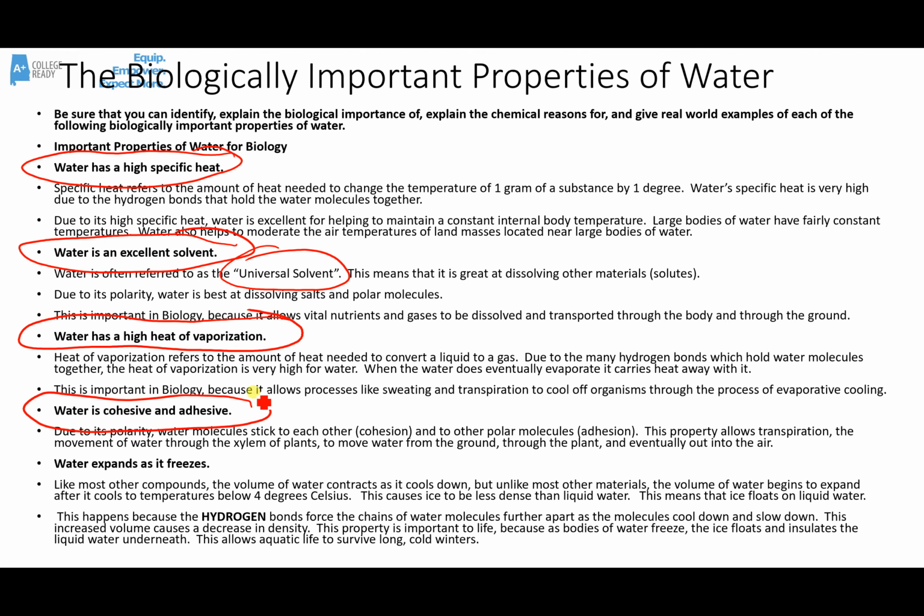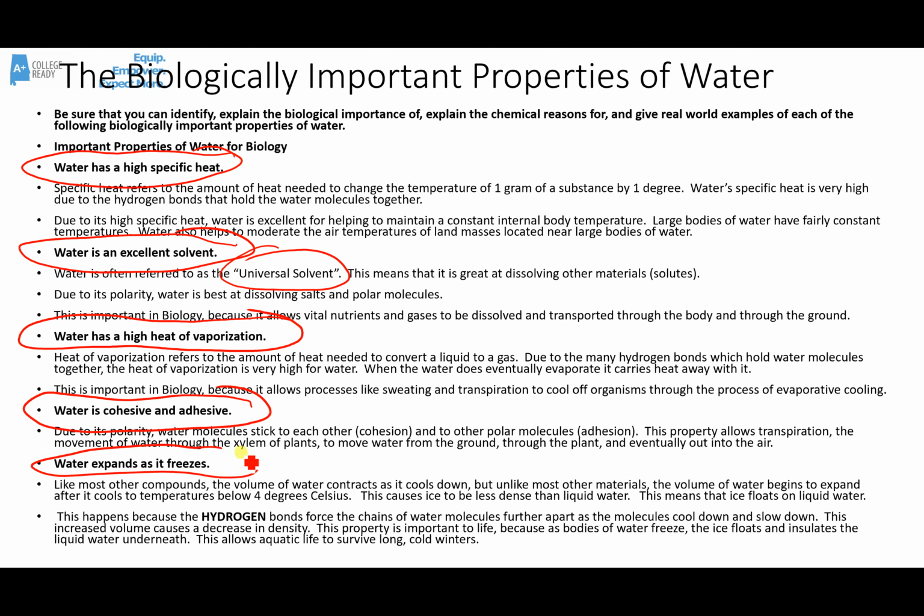Water is also cohesive, meaning that water molecules stick to each other, and it's adhesive, meaning that water molecules stick to other polar substances. Again, this is completely due to the hydrogen bonding and the polarity of the molecule. This allows processes like transpiration, the movement of water through the xylem of plants, to occur.